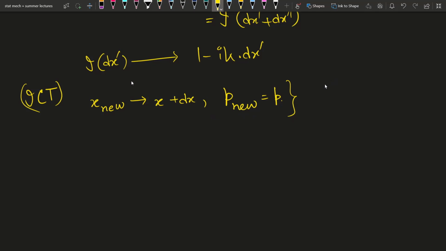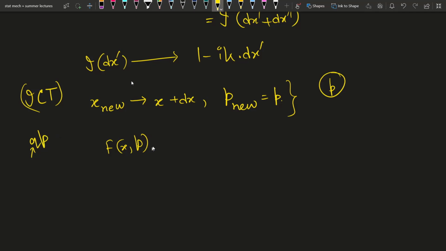The generating function will always be the momentum p. The generating function is an expression f of x and p, because q is the generalized coordinate and p is the generalized momentum.